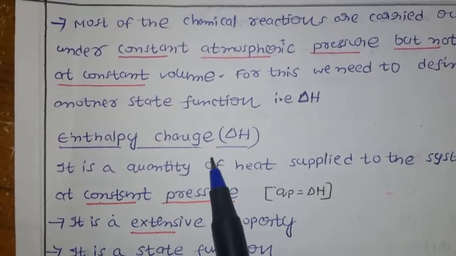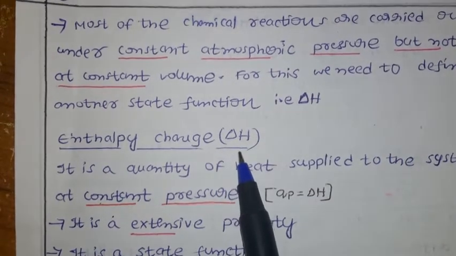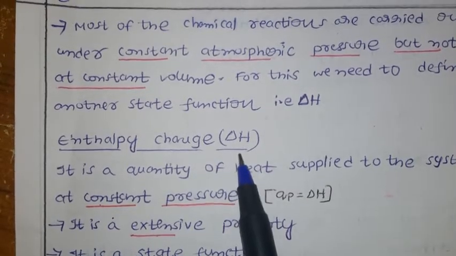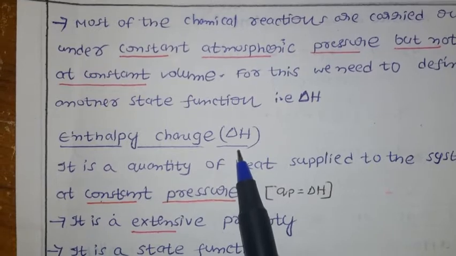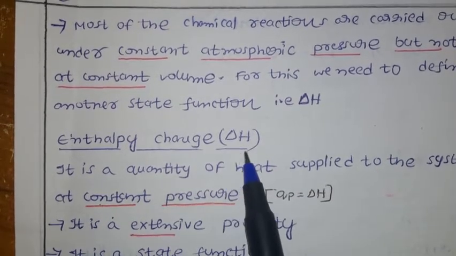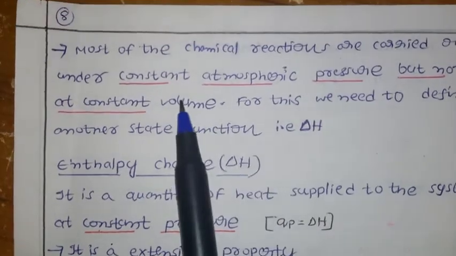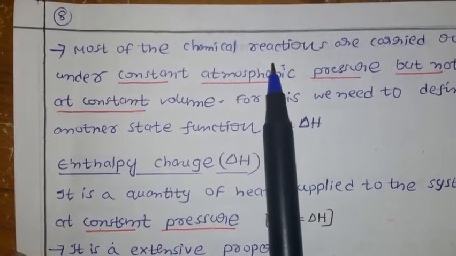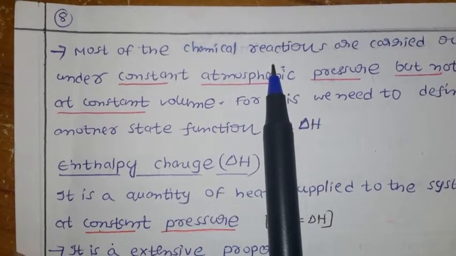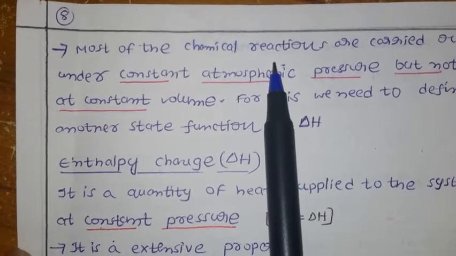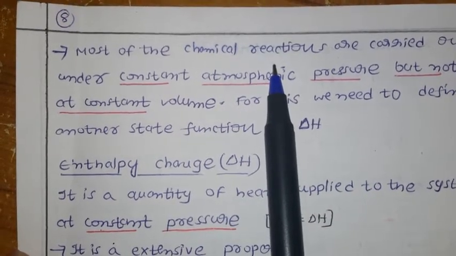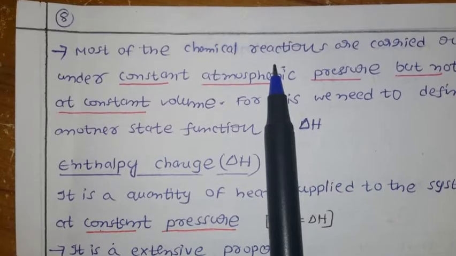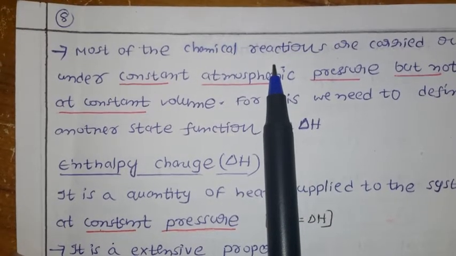Before discussing enthalpy change, let us know what is the need of discussing it. We already have one state function, delta U, but still we switch to enthalpy change. Most of the chemical reactions that we study are performed at constant volume, where we observe the change in heat by doing work, by heating, or by both together. So at that time we consider only constant volume, but it is difficult to maintain constant volume every time.